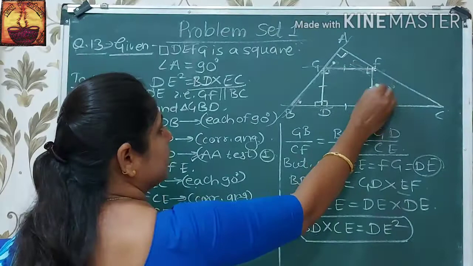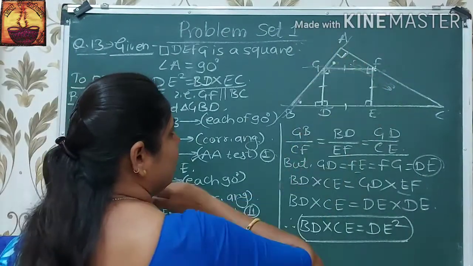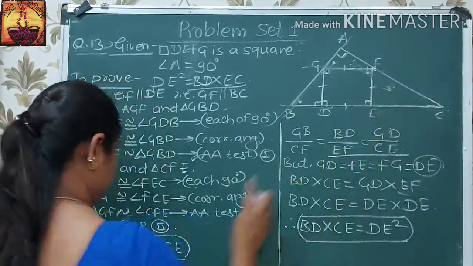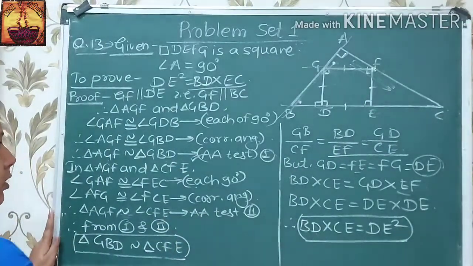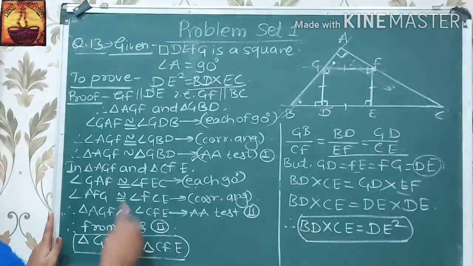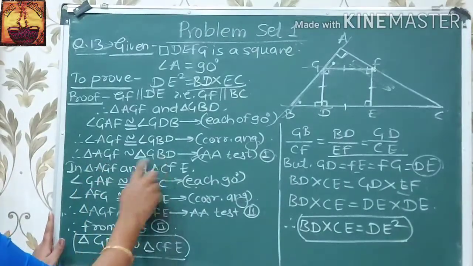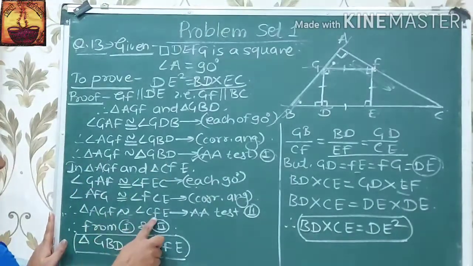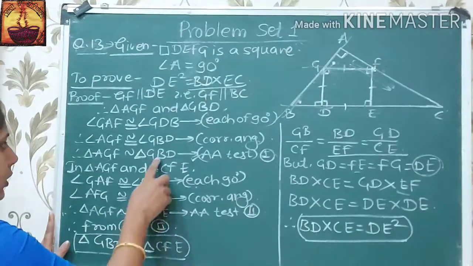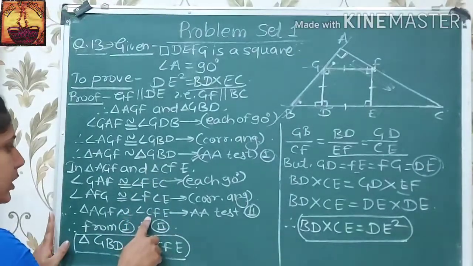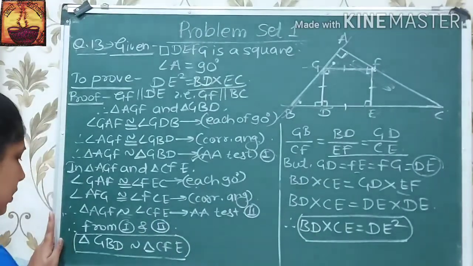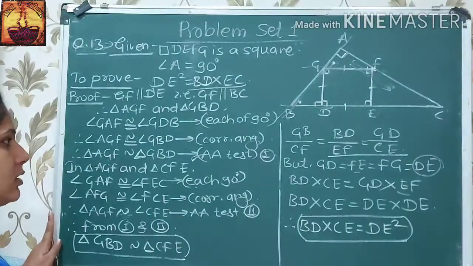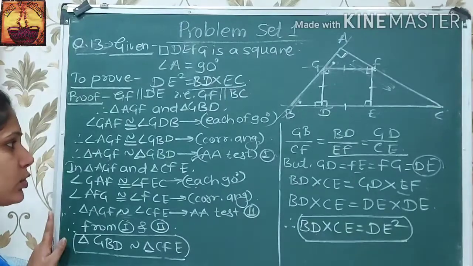Similarly, we prove triangle AGF and triangle CFE are similar triangles by AA test of similarity. If we observe 1 and 2, triangle AGF is similar to GBD and AGF is similar to CFE, therefore triangles GBD and CFE are similar triangles. If these two triangles are similar, then their sides are in proportion.